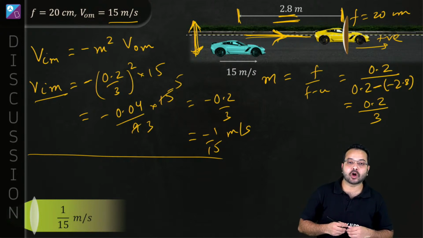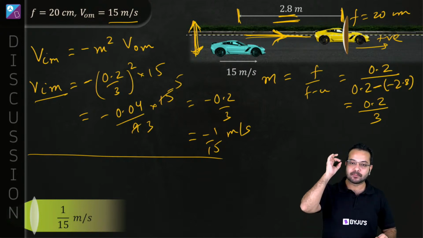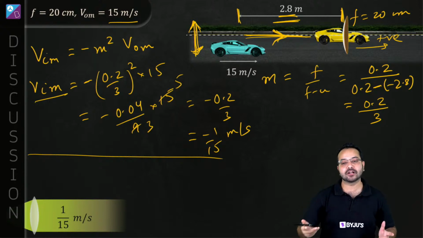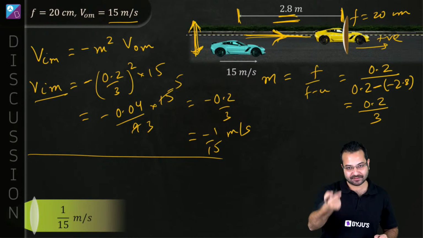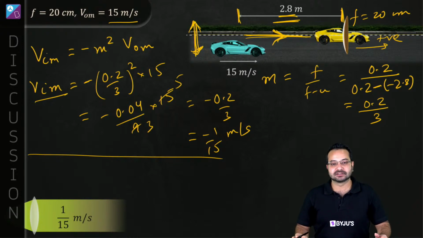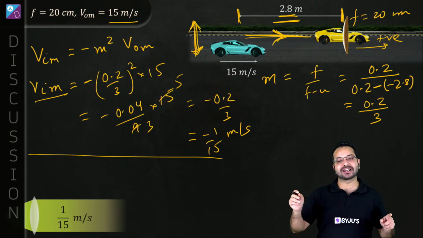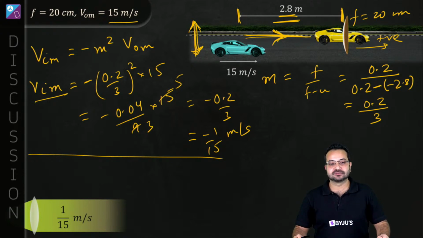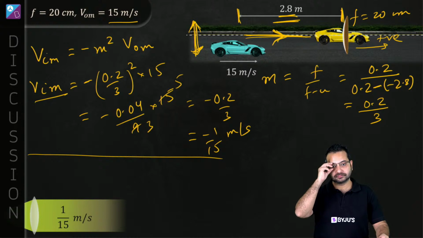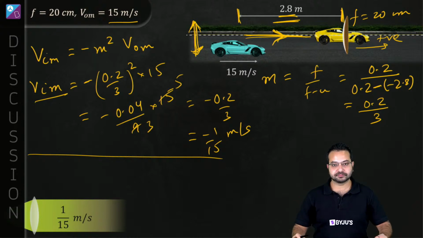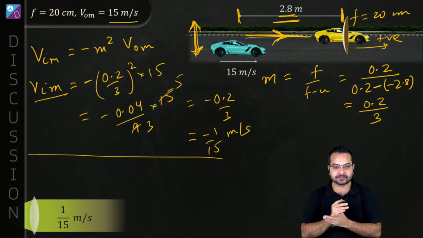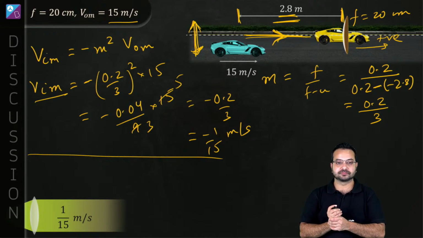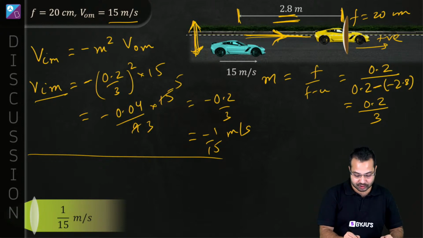Then the image will not move along the principal axis. Yes, but the image is certainly going to move perpendicular to the principal axis, isn't it? In that case also we'll have some velocity of the image. That's why I showed you the derivation. Any answers for my question? Yes, Varshini is absolutely right.